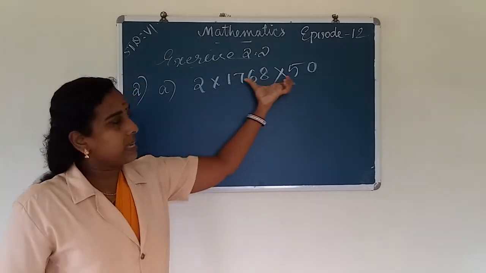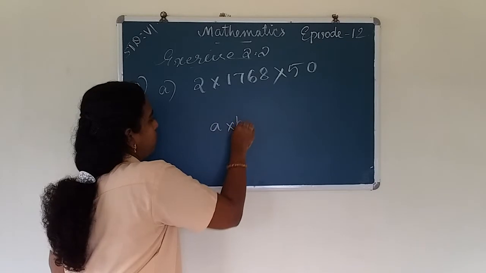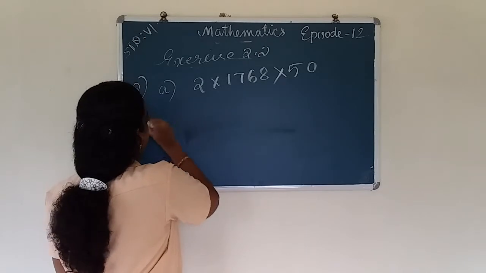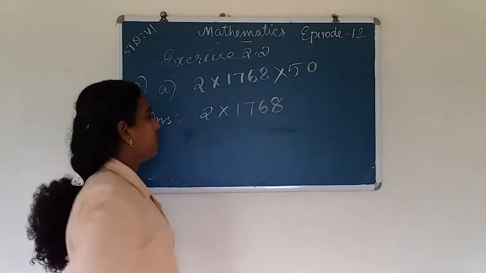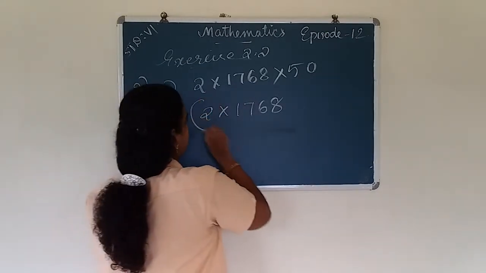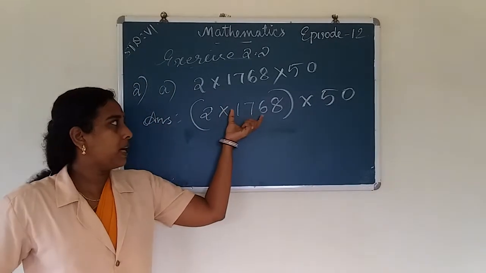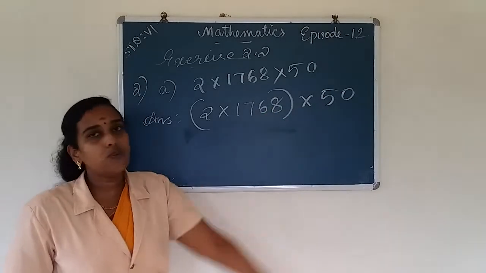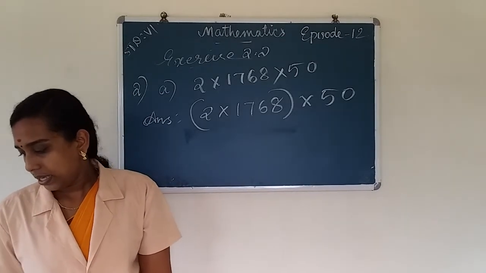Here we take these two numbers into the bracket, a into b into c. So we take 2 into 1768, then into 50. This is the associative property of multiplication. First we multiply the numbers in the bracket, then we multiply the product of these two numbers into 50. So first we multiply 2 into 1768.